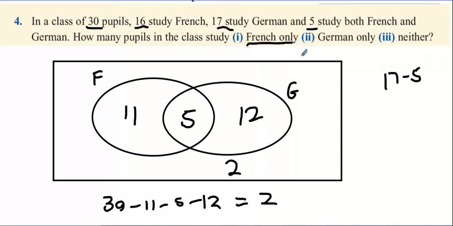So how many people studied French only? French only is 11. German only is 12. And neither is 2. And there you're done. So that's 1, 2, and 4.